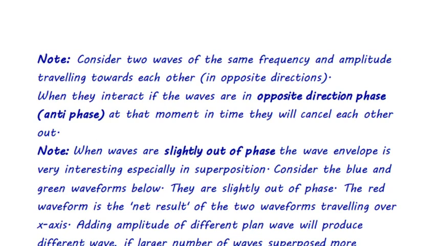So consider two waves of the same frequency and amplitude traveling toward each other in opposite directions.